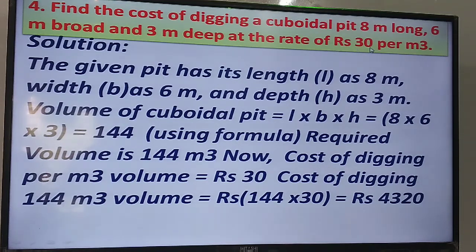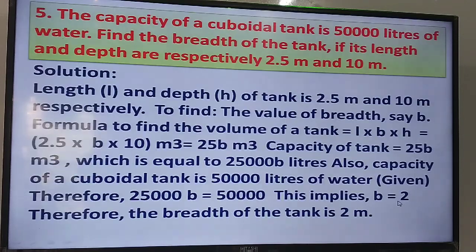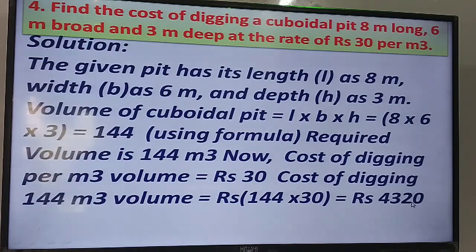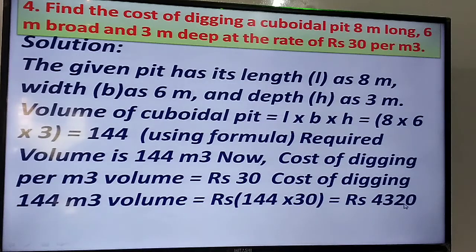Now the rate of digging is 30 per cubic meter. So we have to multiply 144 by 30. That gives the cost of digging, that is equal to 4,320 rupees. Let us see the fifth problem.